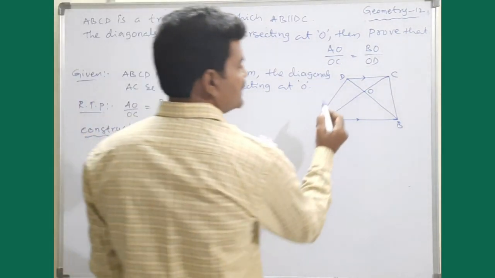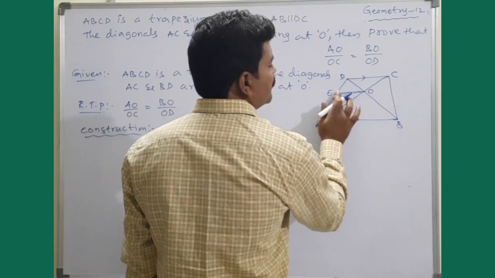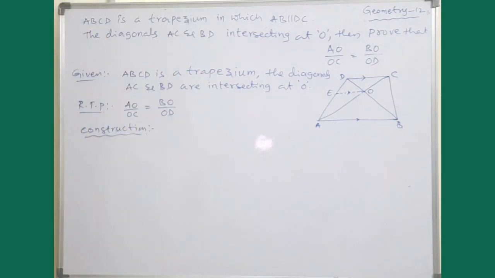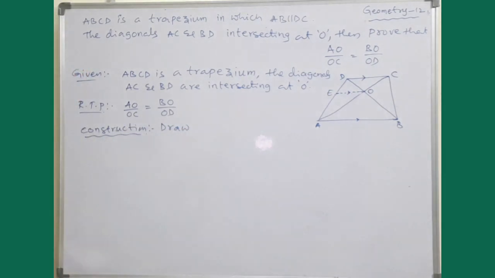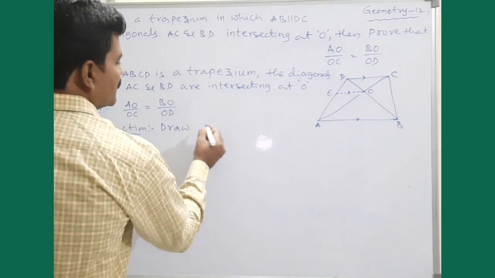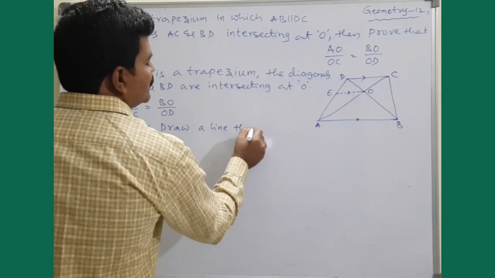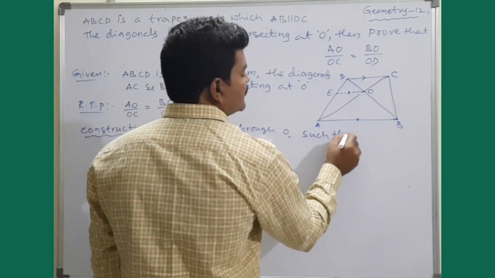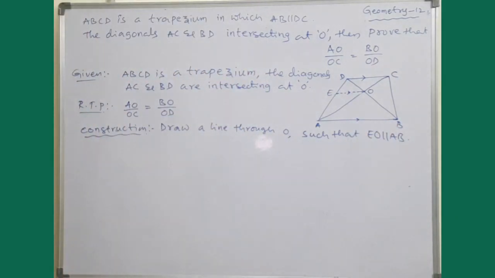Do one thing, construction: draw a line through O, say EO, such that EO is parallel to AB.